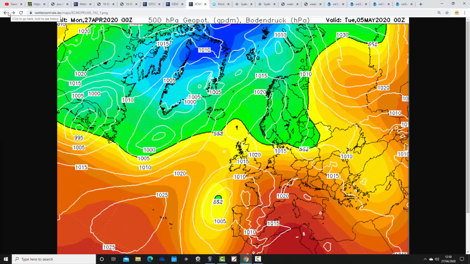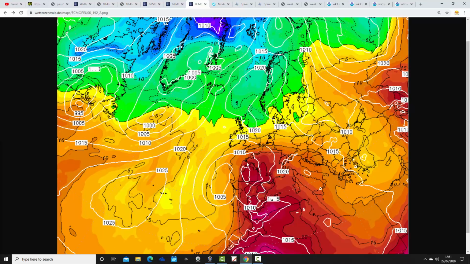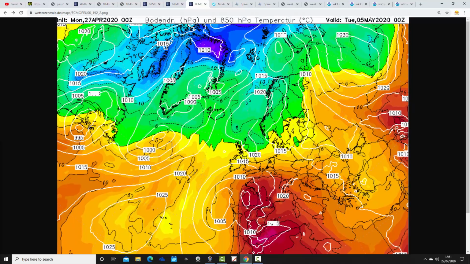It is all quite unstable though. Again, we've got this low pressure around Biscay to the west of Portugal, and got this warm, maybe even quite hot, sort of southerly winds on the eastern side of that low. There's the upper air temperature. Now, this is a real surge of heat coming out of North Africa and Spain into France. We're just on the periphery of it, but you can see the 20 Celsius isotherm there is moving through the Bay of Biscay into France, and that is only on the 5th of May.